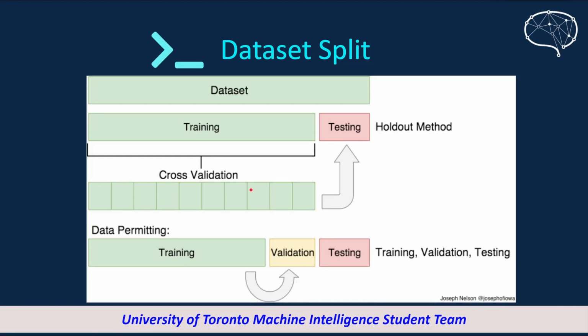Here I want to explain how dataset split works. We could have a look at the bottom here, which is the most common way of dataset split that I introduced before. We could have a training set, a validation set, and a testing set. Now we could say that the majority of this dataset is split into the training set.